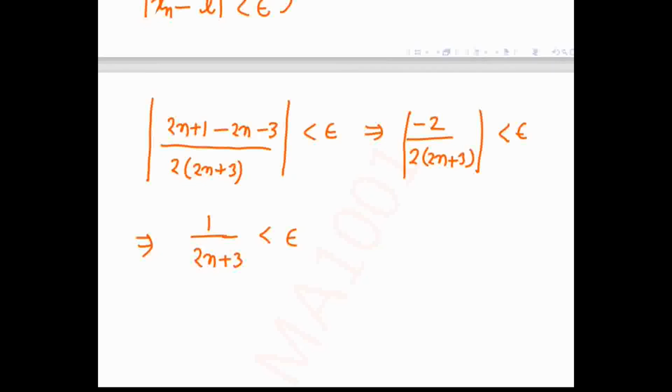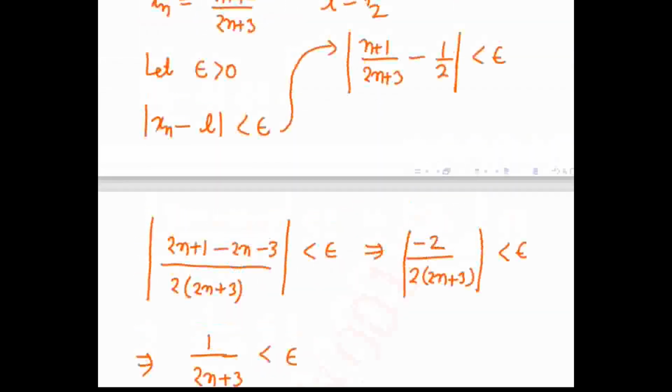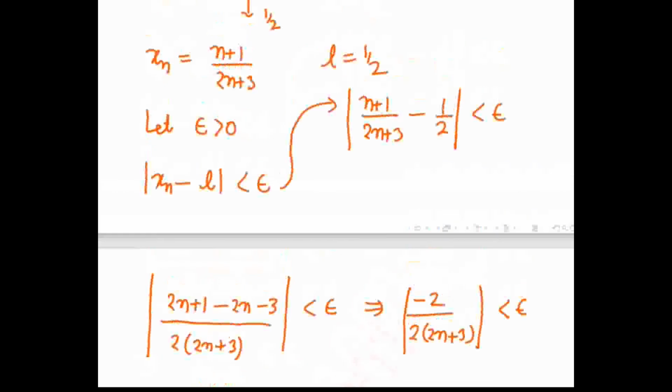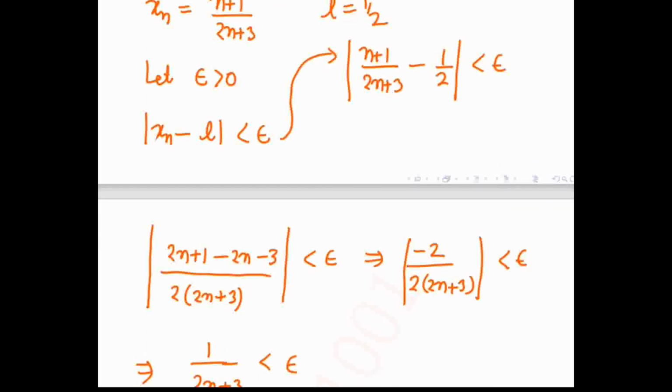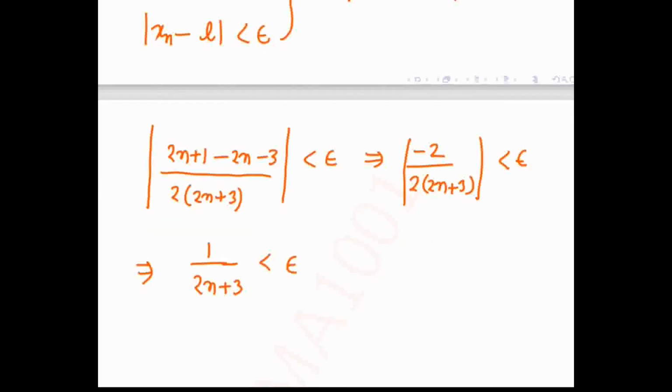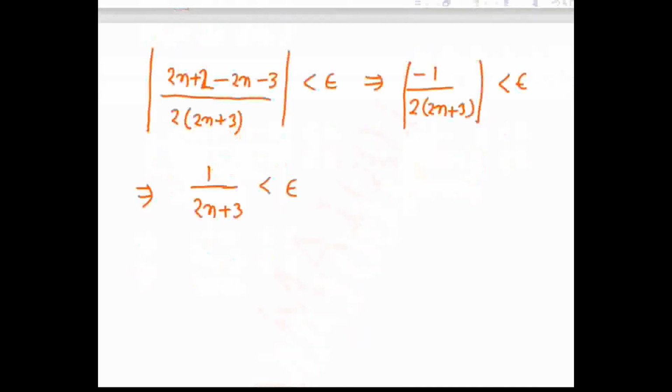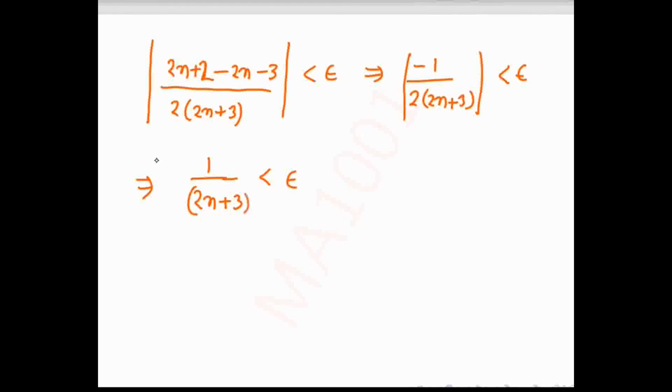Yes, sir, 2n plus 2, not 2n plus 1, in the first term. Oh, okay. Understood. So this 2 will give minus 1. No problem. Now we will get it right. I hope it is okay. Now it is fine.